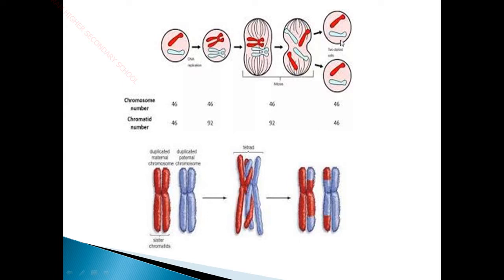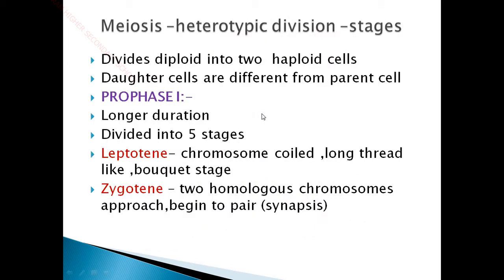See, in mitosis you can see the daughter cells are exactly as that of the parent cell. Here the daughter cells share some of the segments from the mother and from the father. So these daughter cells do not look exactly like the parent cell. So this is the major difference between meiosis and mitosis. Okay, now let's get into the different stages of meiosis.